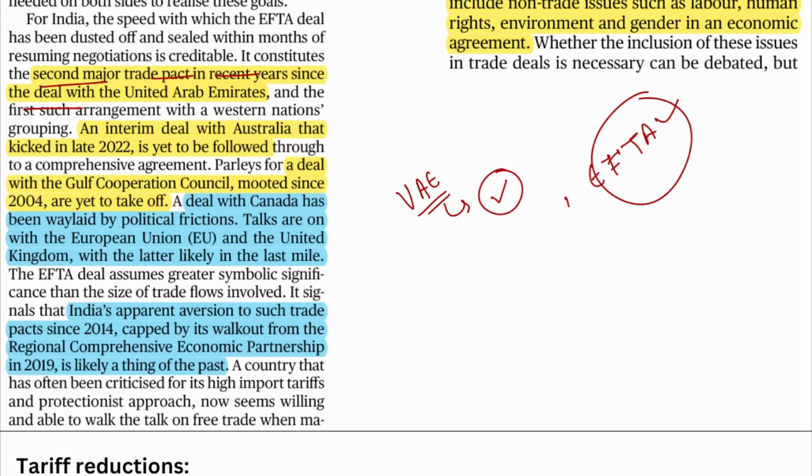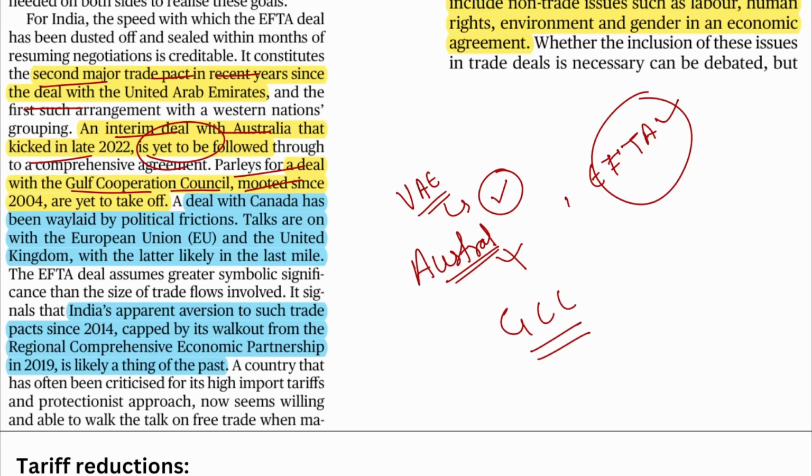Okay, furthermore, let us see. The interim deal with Australia that kicked in late 2020 is yet to be followed. So, no deal with Australia. There were big talks on an FTA with Australia, but it has not been finalized yet. Next one, talks for a deal with the Gulf Cooperation Council, that is GCC, mooted since 2004, are yet to take off. That means right now no deal with the GCC also. A deal with Canada has been waylaid by political friction. So no deal with Canada also.